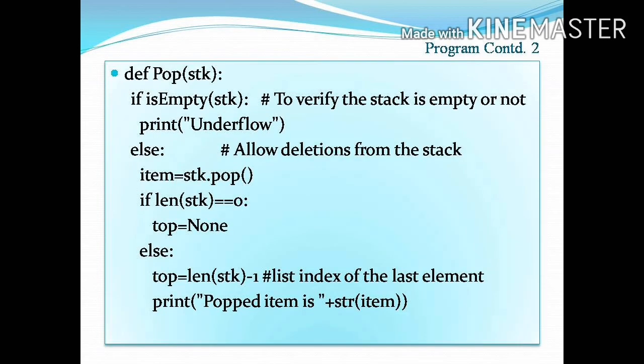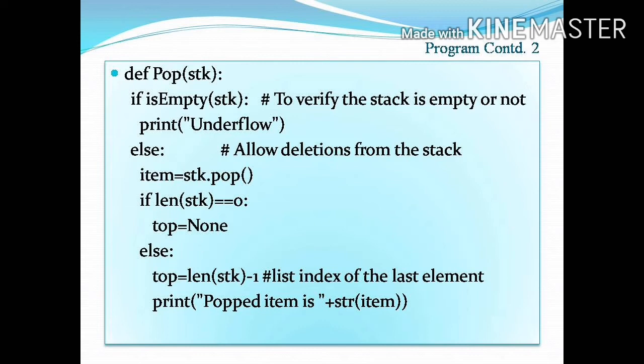def pop(stk): This is a function defined to delete an element from the stack. if isEmpty(stk): to verify the stack is empty or not.